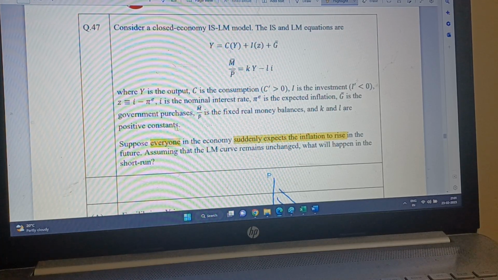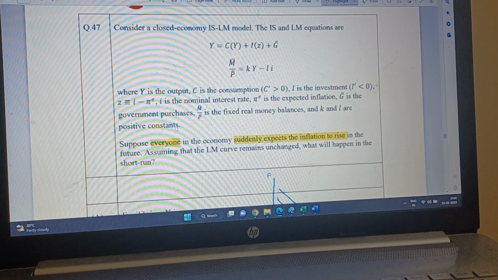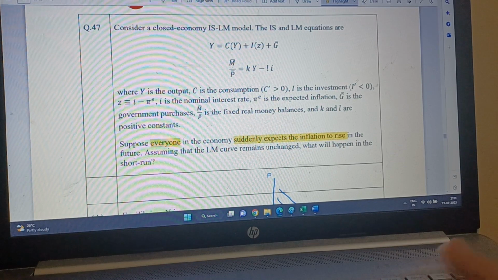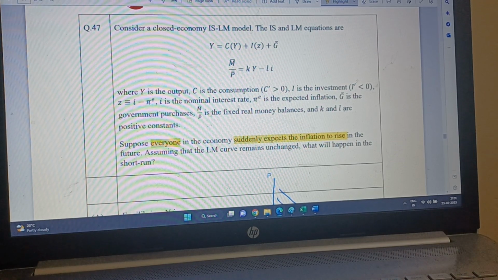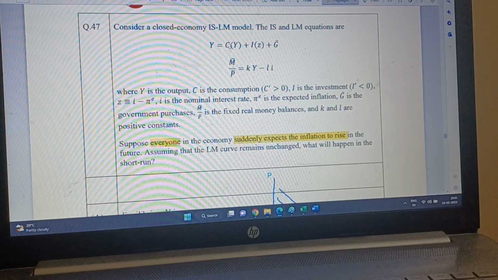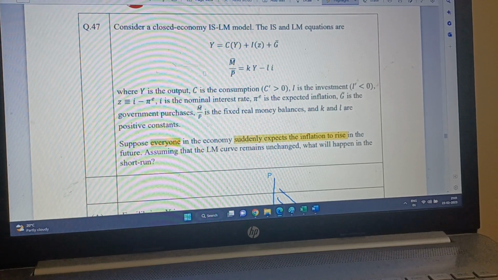But even if the government fixes the prices, what will the sellers do? They will not sell their product, they will simply hoard it. So that will reduce the GDP, that will reduce the consumption. So consumption will also be down.